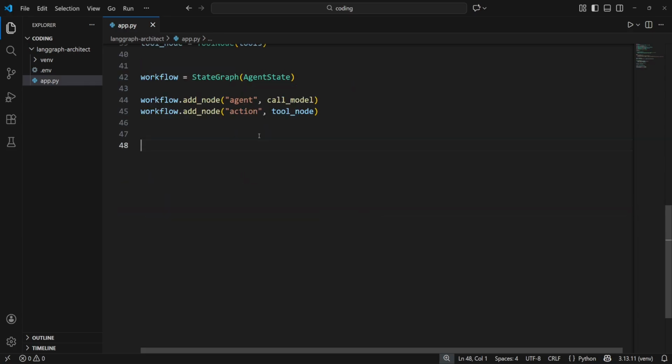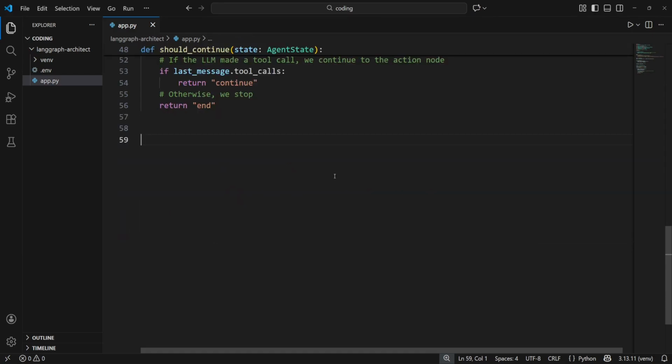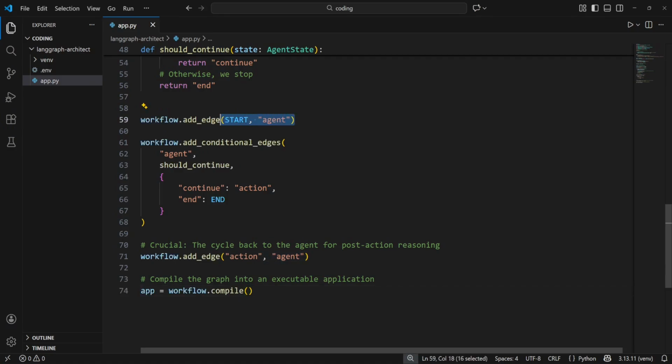Now, we need a router to decide the agent's next move. The should_continue function inspects the model's output. If there are tool calls, we route to the action node. If not, the task is complete and we route to the end. And finally, we wire the edges together. We start at the agent. We also add our conditional logic. This basically means that the application can take two routes. It can continue to action or it can move to end.